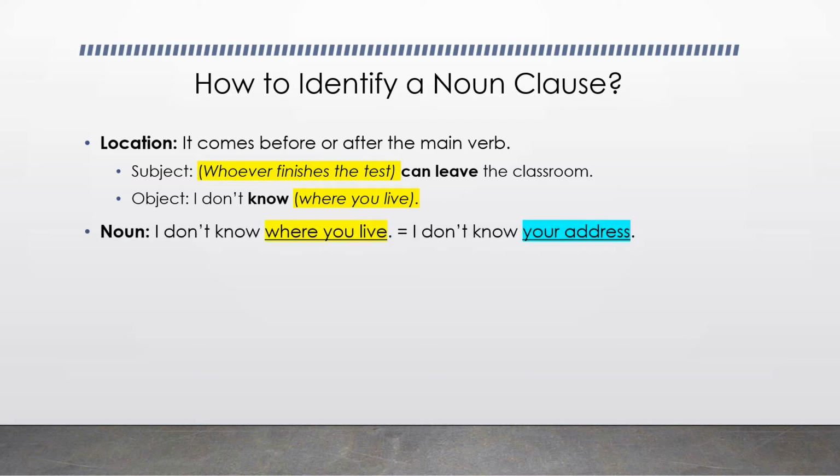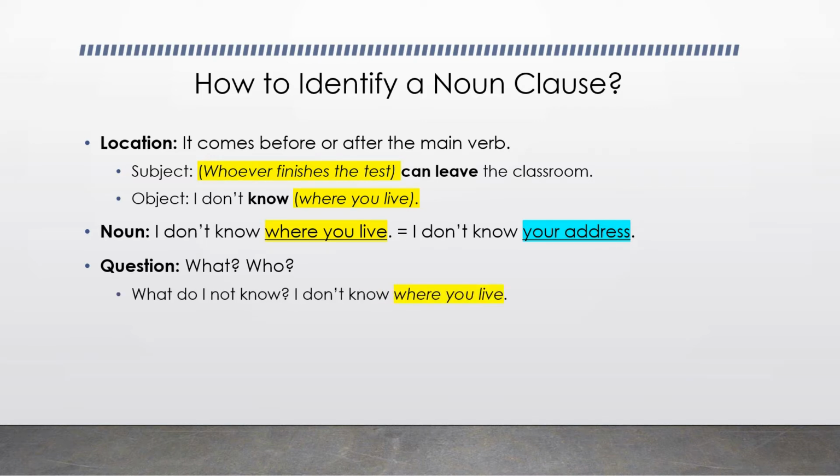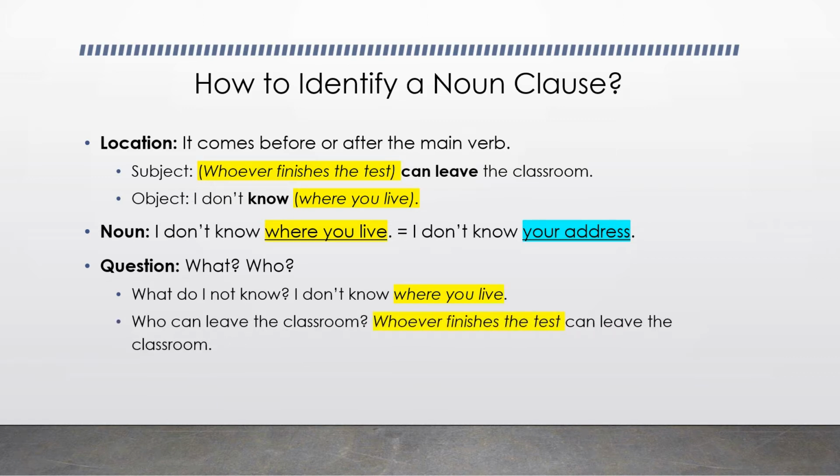Also, noun clauses can be replaced by a noun or a pronoun. I don't know where you live. You can replace the noun clause where you live by simply the word address. I don't know your address. And it answers the questions what or who. What do I not know? I don't know what, where you live. Who can leave the classroom? Whoever finishes the test can leave the classroom.